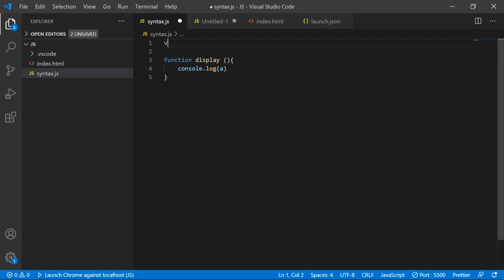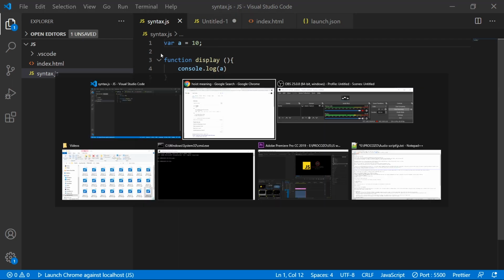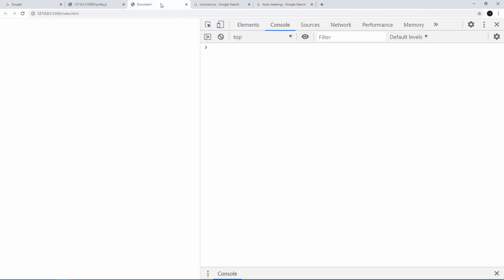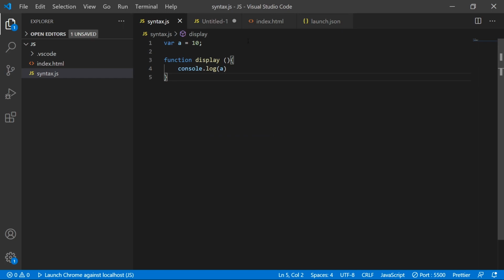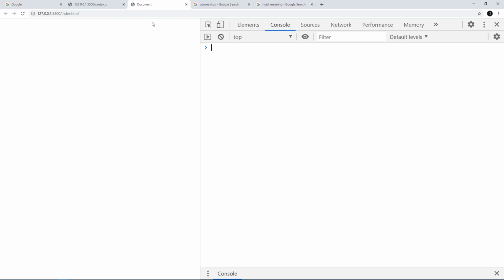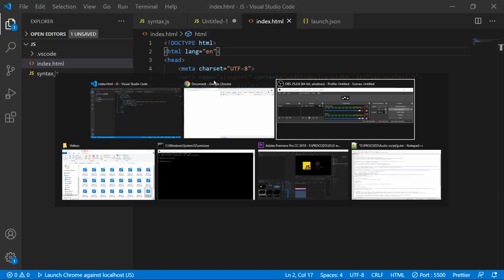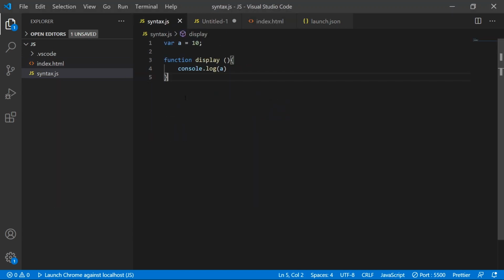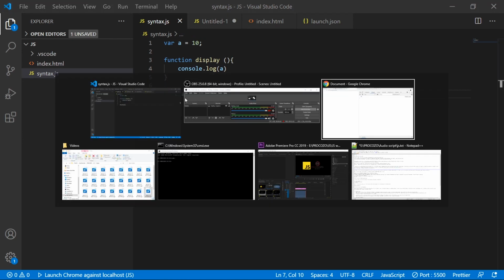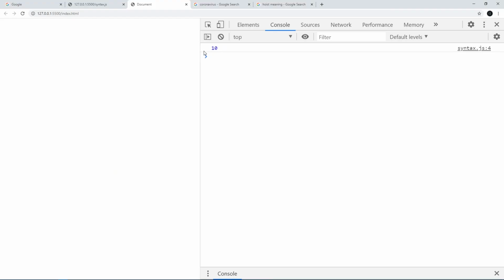So let me create a variable using var. We'll say a is equal to 10, a number. So if I run this script, let's see what happens. I have not called the function, right? Let me call the function. Yes, I got 10, right? So 10 is the one which I have declared before the function. Well, boom, it's working absolutely fine.